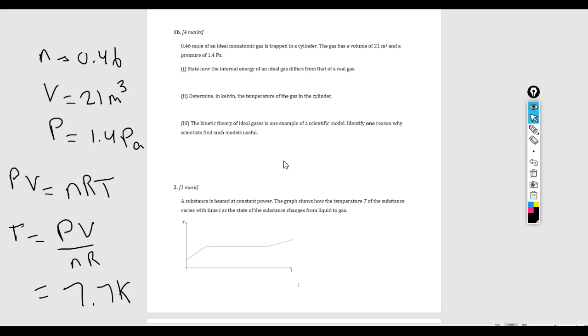1b3 says, the kinetic theory of ideal gases is one example of a scientific model. Identify one reason why scientists find such models useful. Okay, so models in science are useful for a variety of different reasons. One reason is because they can be used to make new predictions or new hypotheses